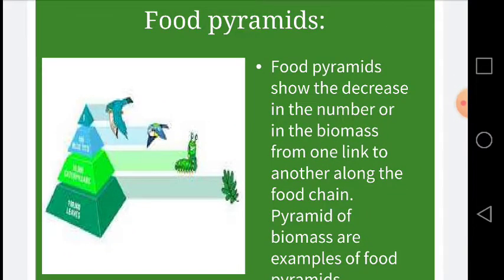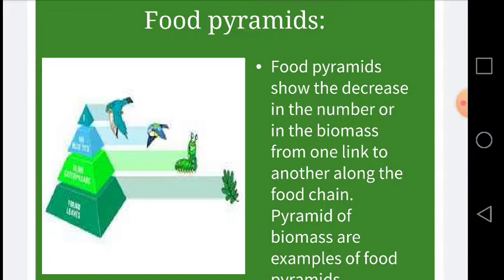The pyramid of numbers for some food chains has an odd shape because the primary consumers are much larger in number than the producers. The pyramid of numbers often does not give an accurate picture of how much food is eaten at each level of the food chain.